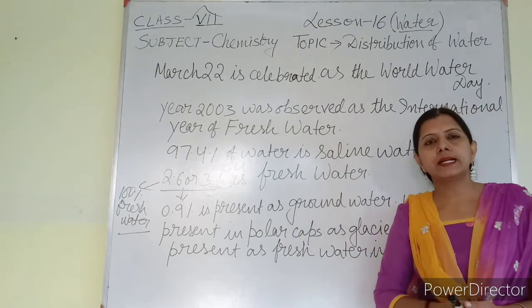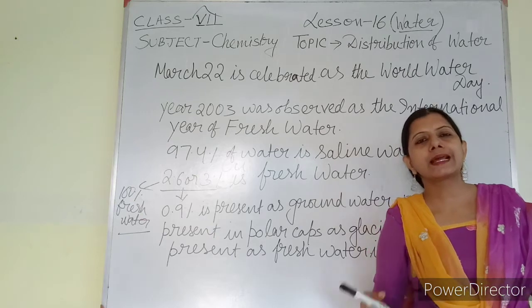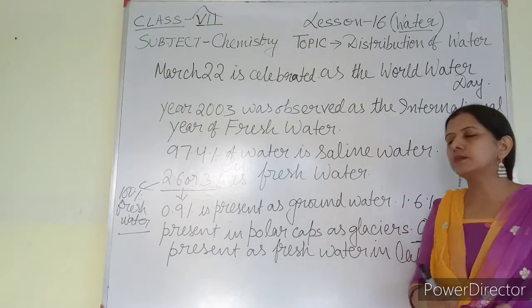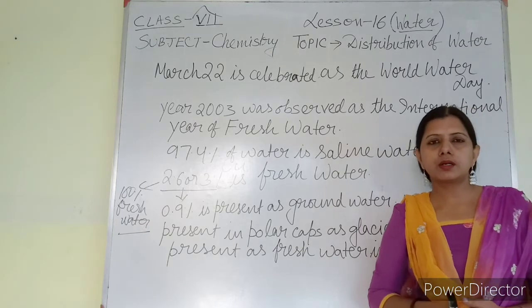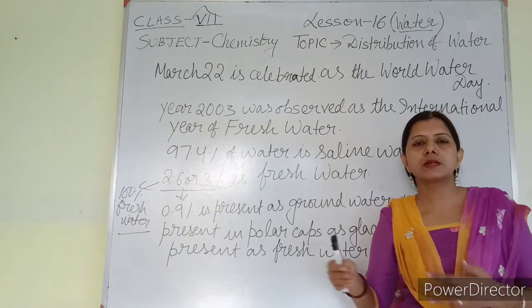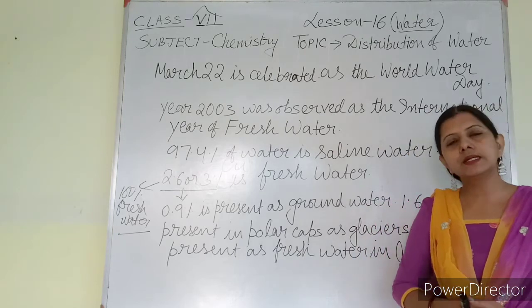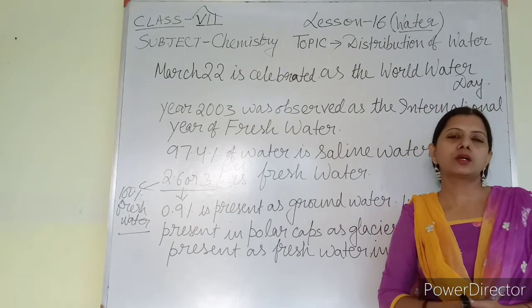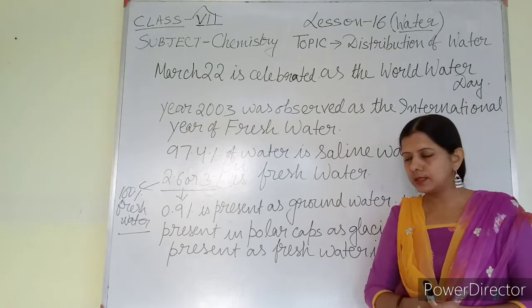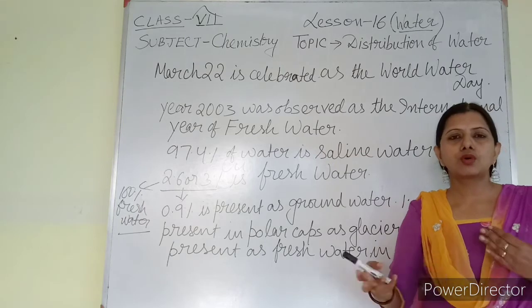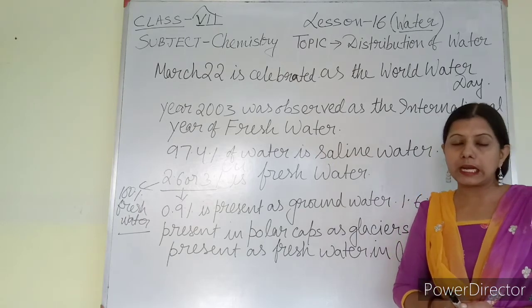That is why day by day, during the summer season, a water crisis is created everywhere. So we have to think about storage of water in the form of water harvesting systems. I will deal with that later on. Even in class 6 you have learned about water harvesting. So in that way we have to think how to overcome the problem of water crisis.